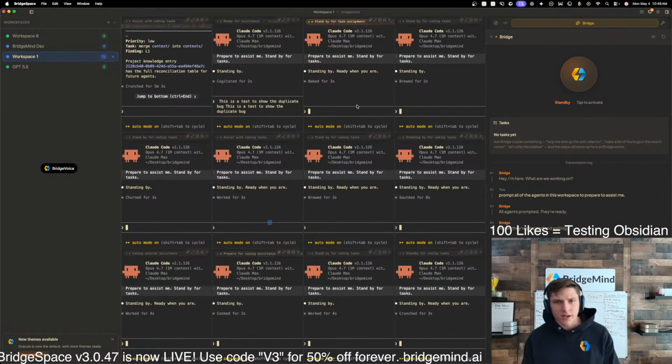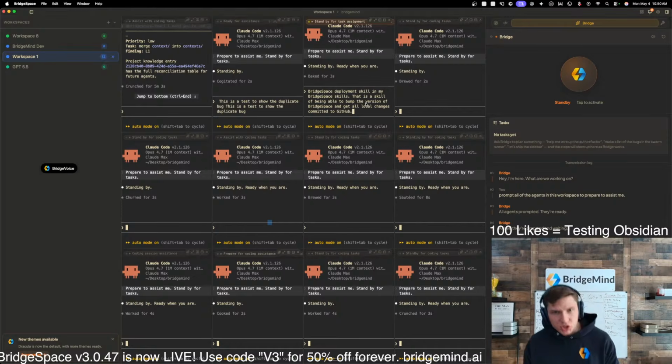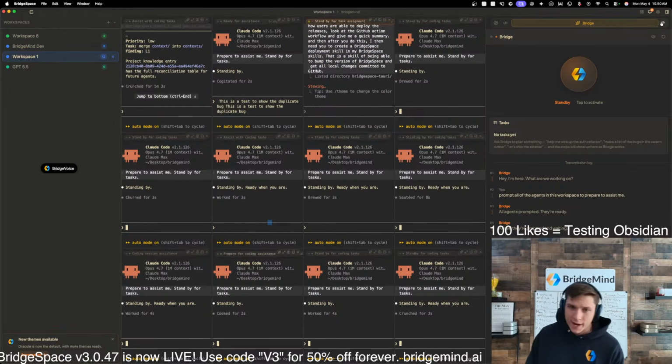The first thing I want to do is add BridgeSpace Tauri. I need you to look at the GitHub action workflow and identify how users are able to deploy the releases. Look at the GitHub action workflow and give me a quick summary. And then after you do this, I need you to create a BridgeSpace deployment skill in my BridgeSpace skills. That is a skill for being able to bump the version of BridgeSpace and get all local changes committed to GitHub. Okay, so that's what I'm gonna do there. This is actually super, super useful. This is a new feature that I'm gonna start using.